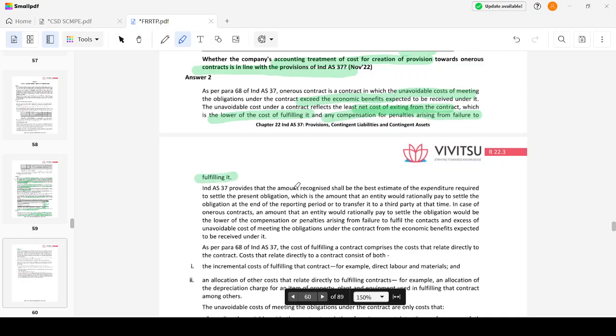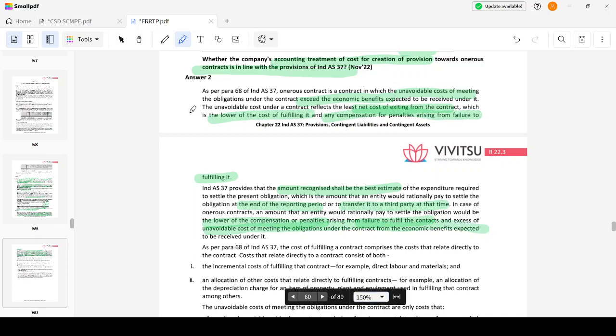Ind AS 37 provides that the amount recognized shall be the best estimate of the expenditure required to settle the present obligation, which is the amount the entity would rationally pay to settle the obligation at the end of the reporting period or transfer it to a third party at that time. In the case of an onerous contract, any amount that an entity would rationally pay to settle an obligation would be the lower of the compensation or penalties arising from the failure to fulfill the contract and the excess of the unavoidable cost of meeting the obligations under the contract over the economic benefits.